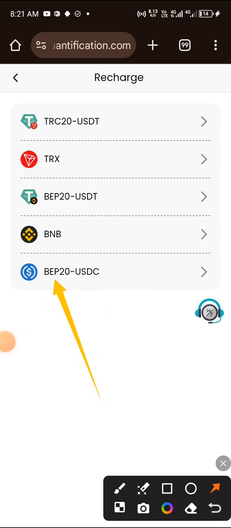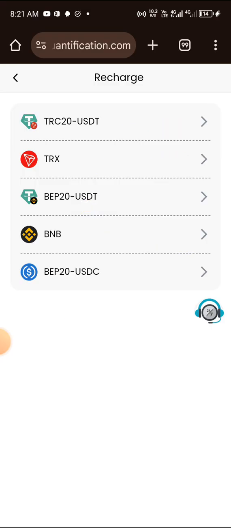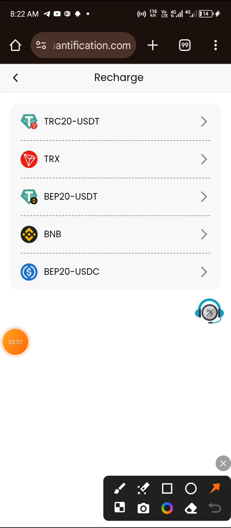You can recharge with any of these currencies here, BEP20 USDC. You can use your BNB to recharge. You can use BEP20 USDT. You can use your Tron, and you can use your USDT TRC20 to recharge. So for instance, let's say you want to use your Tron to deposit, you can just go to